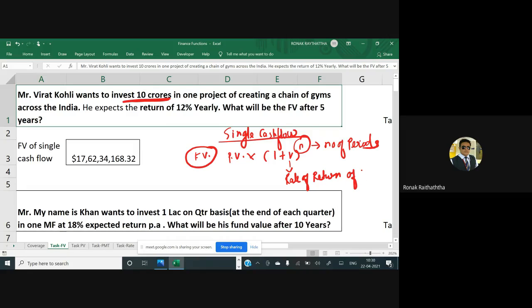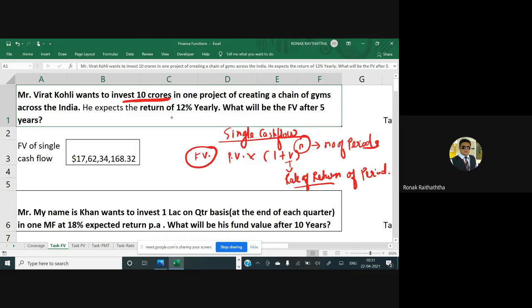Rate of return of the period. If the number of periods are in years, then the rate of return will also be the annual. If the number of periods are in months, then the rate of return must be adjusted to the per month return. So if you want to adjust it to the per month return, then obviously you will be dividing the rate of return by 12.